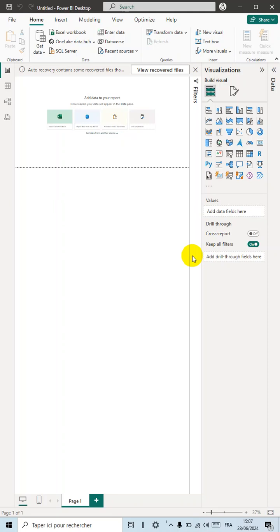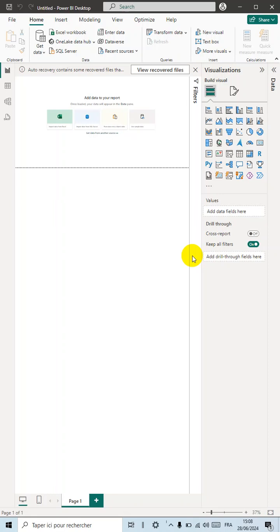Power BI can connect to various data sources, transform raw data into meaningful information, and offers features such as real-time data access, custom visualizations, and seamless integration with other Microsoft products.